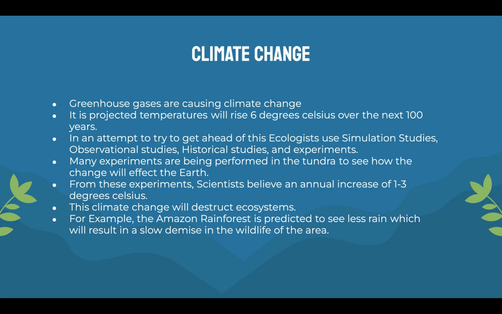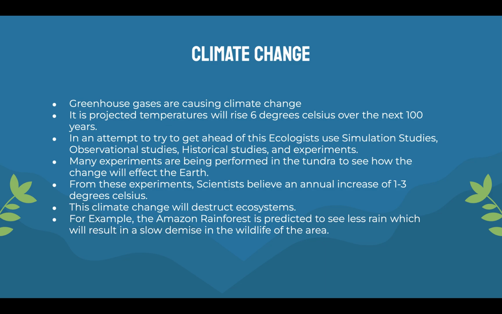Simulation, this is just running models, seeing how certain factors might affect populations. Observational studies, this is just observing what is going on currently, like showing how climate change in these past few years has changed the world for these species. Historical studies is looking at the past, how biomes have changed over time, how the environment has changed, and why. And experiments, this is maybe changing some factors in an environment and seeing how that will affect the environment as a whole.